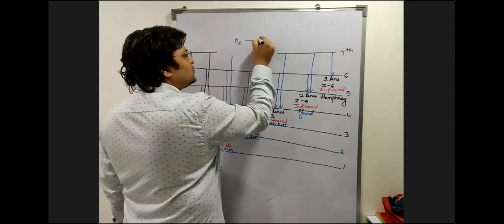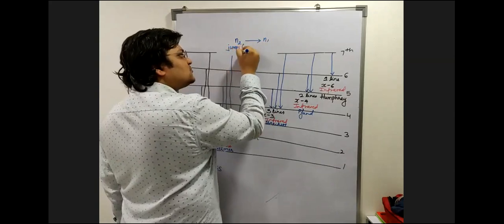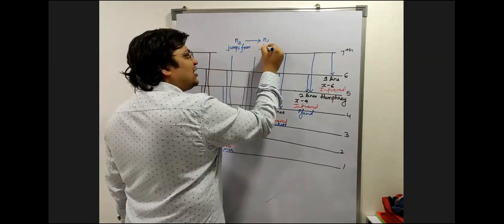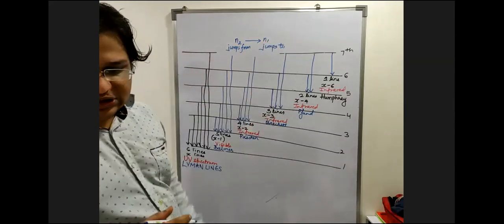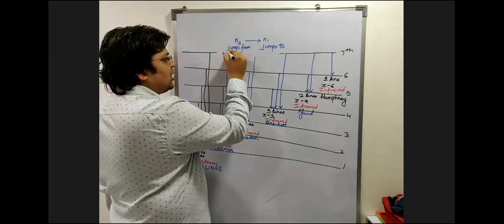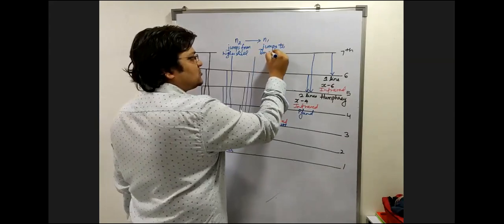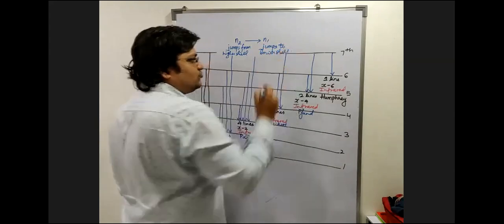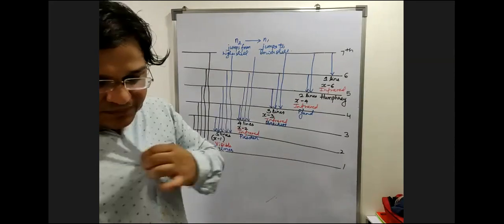Below n2 write: jumps from. n1 means jumps to. Jumps from, jumps to. Higher shell, lower shell. Higher shell, lower shell. Have you written it?